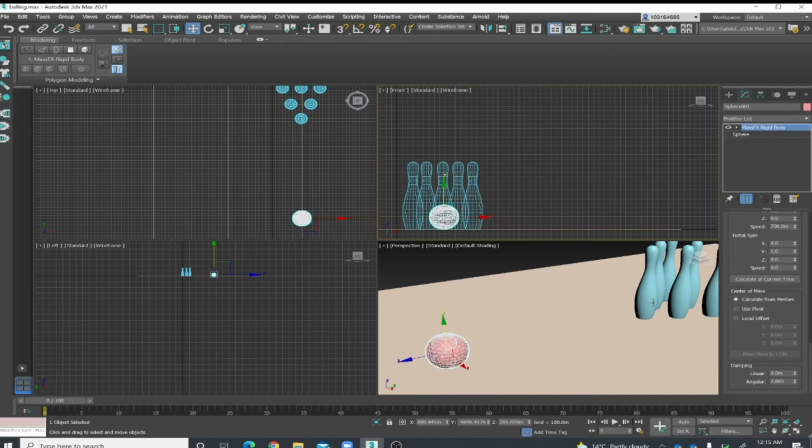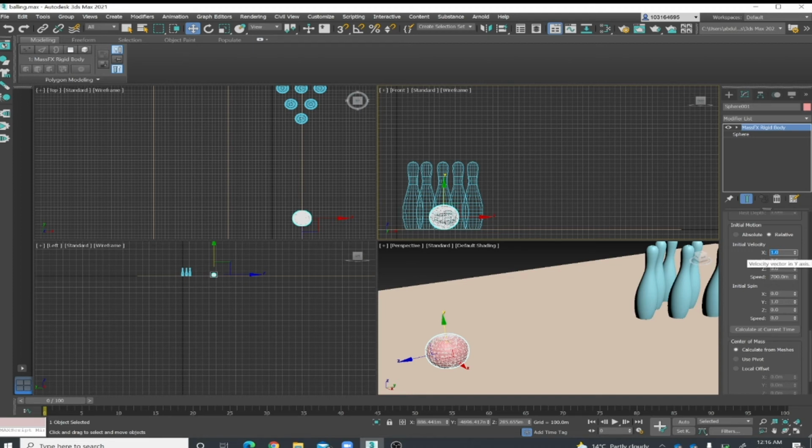There is a mistake. We have to change the direction of this. We will make it -1 in Z direction and play.